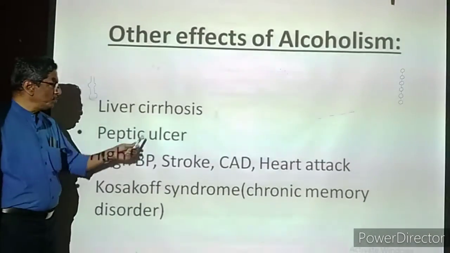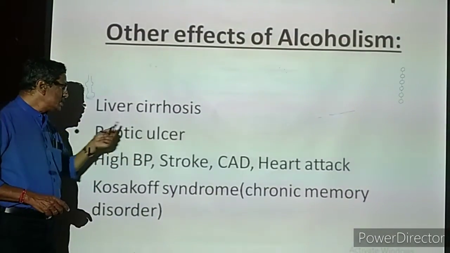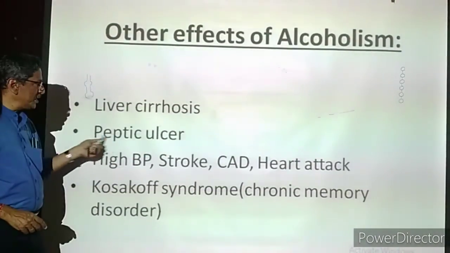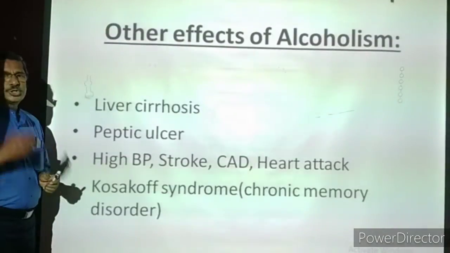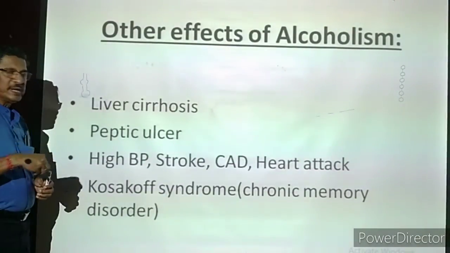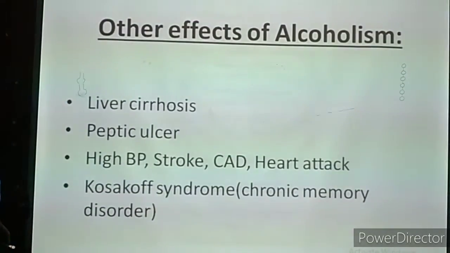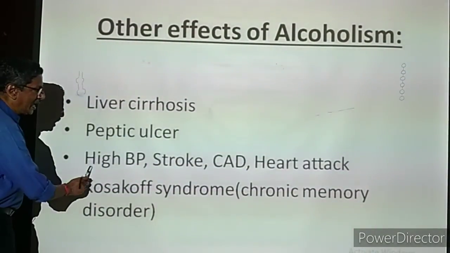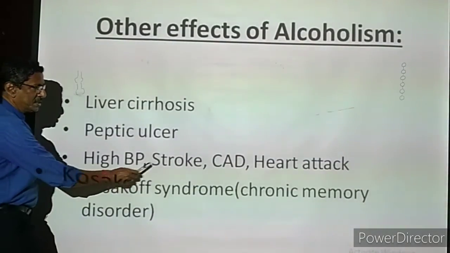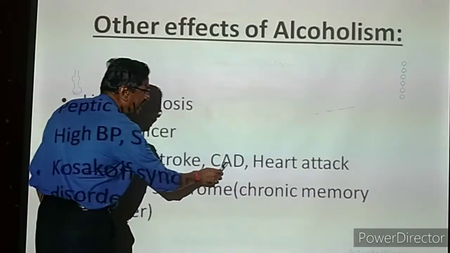Peptic ulcer. Do you know the meaning of ulcer? Inflammation, damage in the wall of the stomach and duodenum. Both together we call peptic. Stomach and duodenum, that is peptic ulcer. In the inner wall of the stomach and the inner wall of the duodenum, a lot of inflammation will be present, damages will be present. High blood pressure, BP means blood pressure. Stroke, that means paralysis may occur.